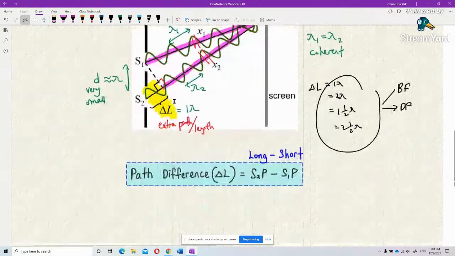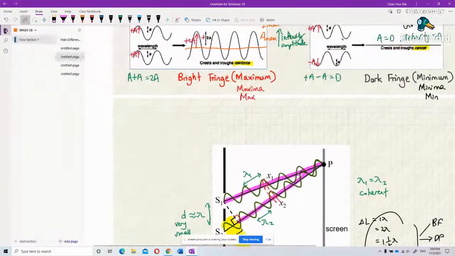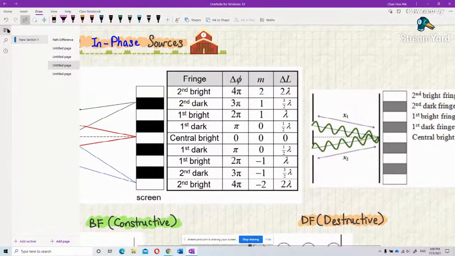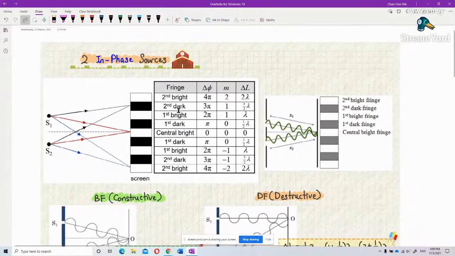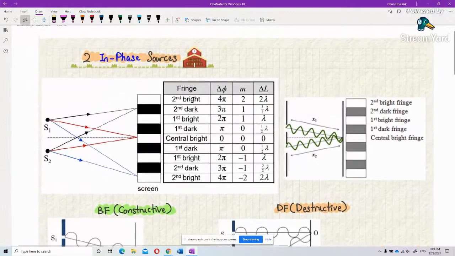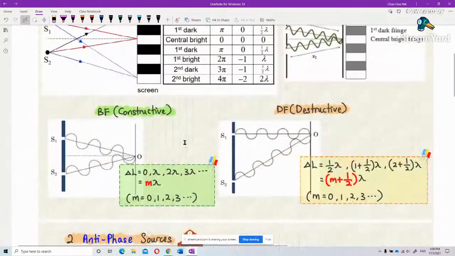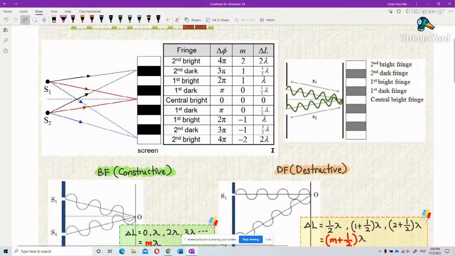Okay, now let's move on to the next slide. Okay, now I have these two in-phase sources. Two in-phase sources means what? Means each of them is in the same direction.